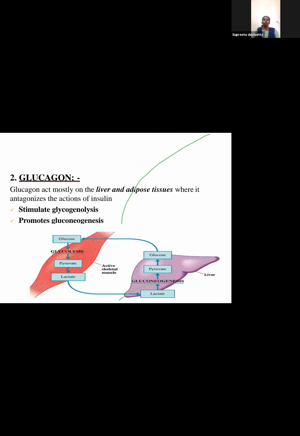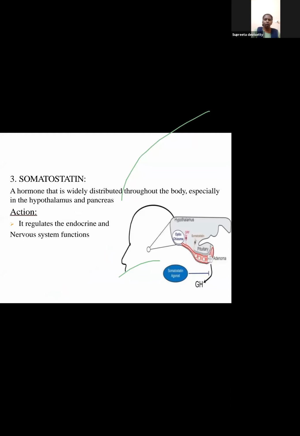Okay, so glucagon is functioning opposite to the functioning of insulin. Next, another hormone, somatostatin. It regulates the endocrine and nervous system functions. So this hormone especially has an impact on the hypothalamus and the pancreas. So it has an impact on the endocrine gland and the nervous system.